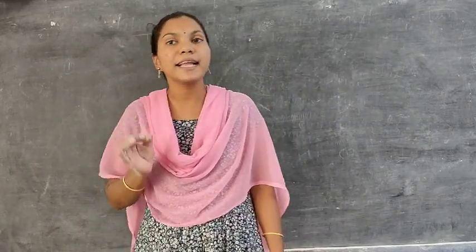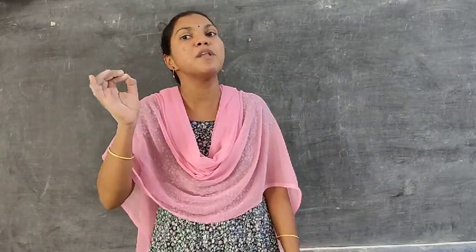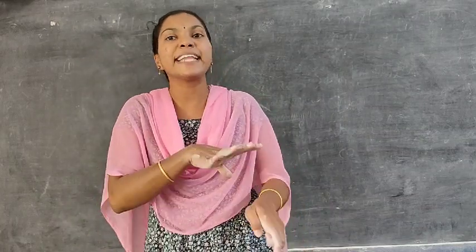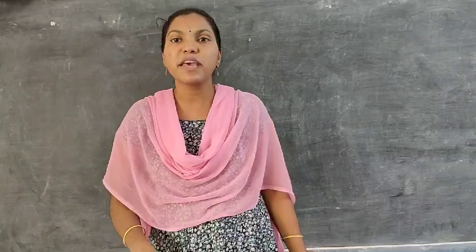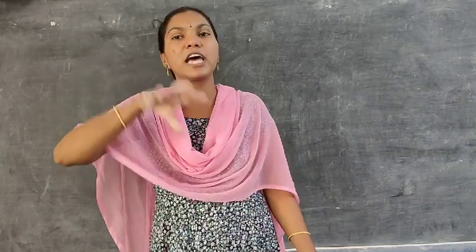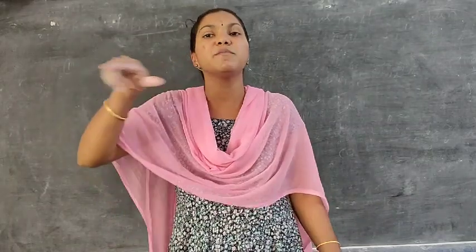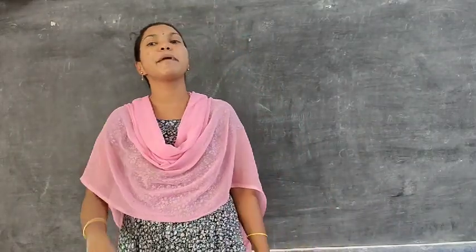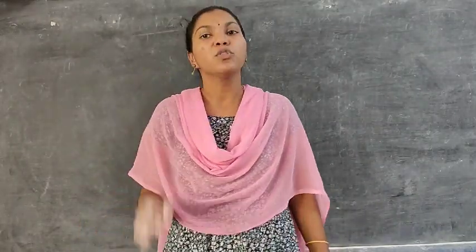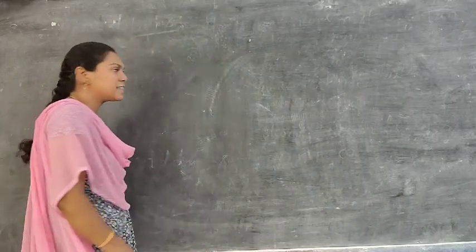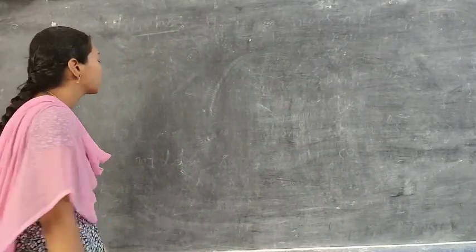So the particles in a solution are not visible with our naked eye because those particles do not scatter a beam of light. That's why the path along which they move is not visible to our naked eye. That is the main property of the solution. The particles are too small to be visible with our naked eye, that's why we cannot see them.